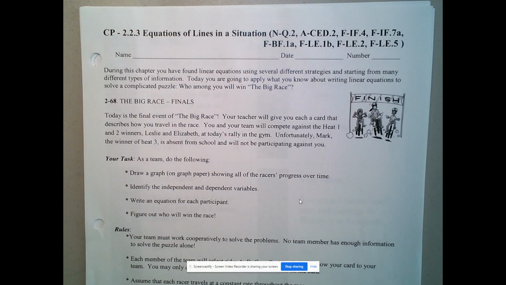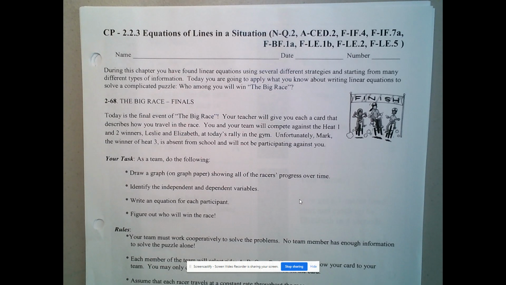We're working on 223 today, equations of lines in a situation. So this is going to go along with the 222 lesson about the tricycle race. During this chapter, you have found linear equations using several different strategies and starting from many different types of information. Today, you're going to apply what you know about writing linear equations to solve a complicated puzzle. Who among you will win the big race?